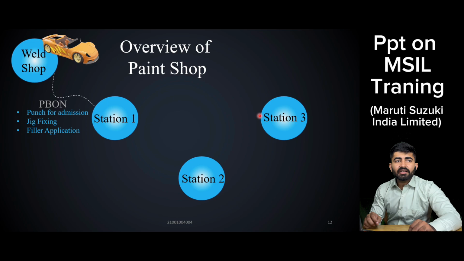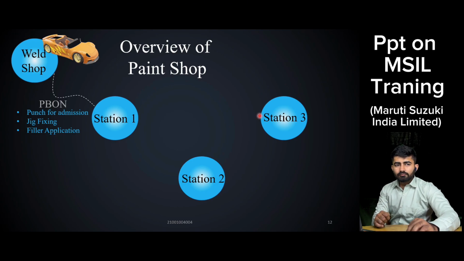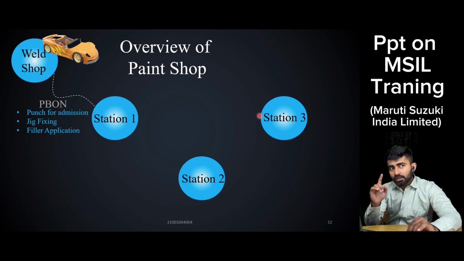Punch for admission means the car that has come from the weld shop has a proper barcode that is scanned, so that this car can be identified at any point of the conveyor. Jig fixing is basically so that when the car is moving on the conveyor, the door handles, the doors, and the dickey of that car won't open while on the conveyor, so that it won't harm any of the employees. Now filler application is basically done at the door welded points where filler is applied.